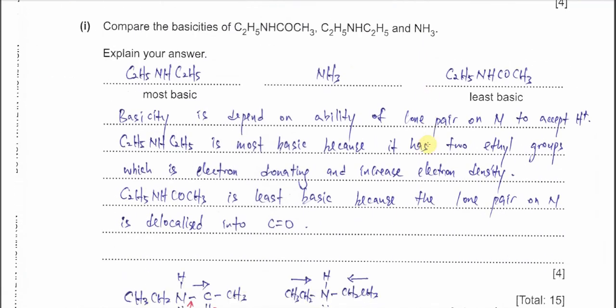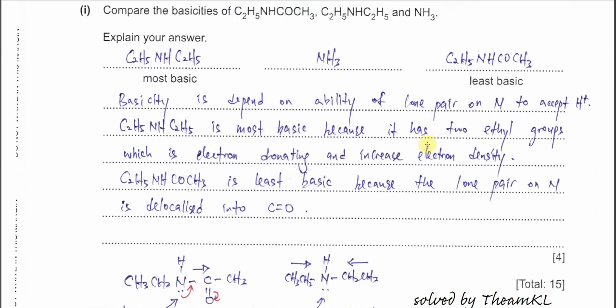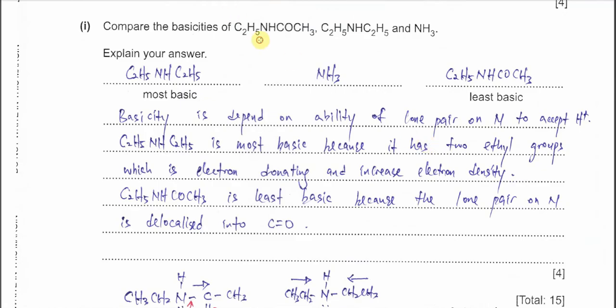Okay, now this part I. Compare the basicity of this amide, the secondary amine, and ammonia. For basicity, when we have a nitrogen compound, we need to know how available the lone pair is.